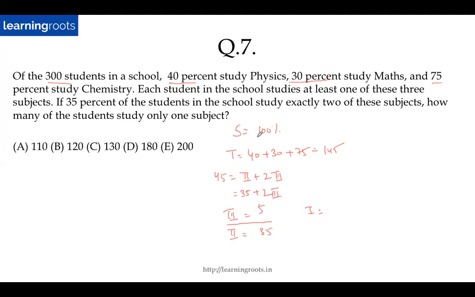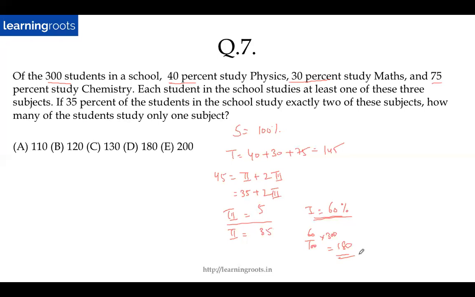S is equal to 1 plus 2 plus 3. So what is this? This plus this is 40. And 100 minus 40 will end up giving me 60%. So 1 is 60%. So how many number of students will study? 60 by 100 into 300, which is 180. Right?